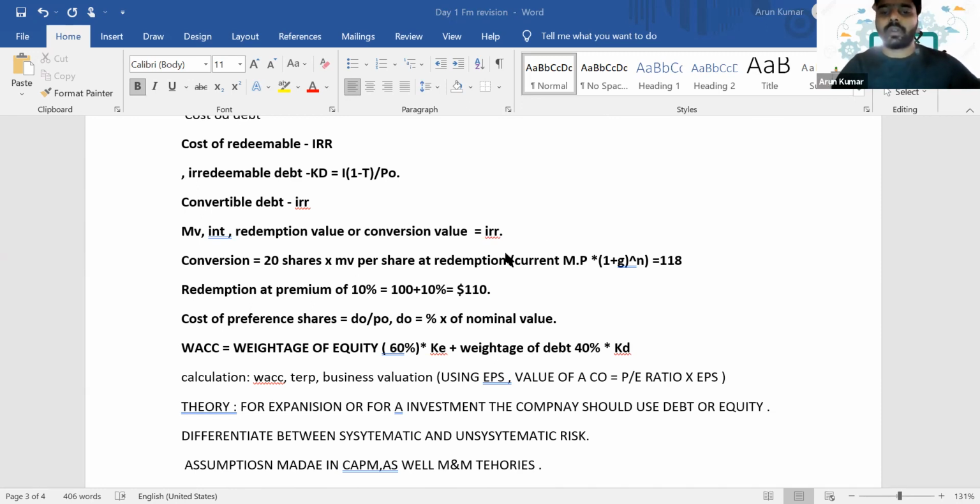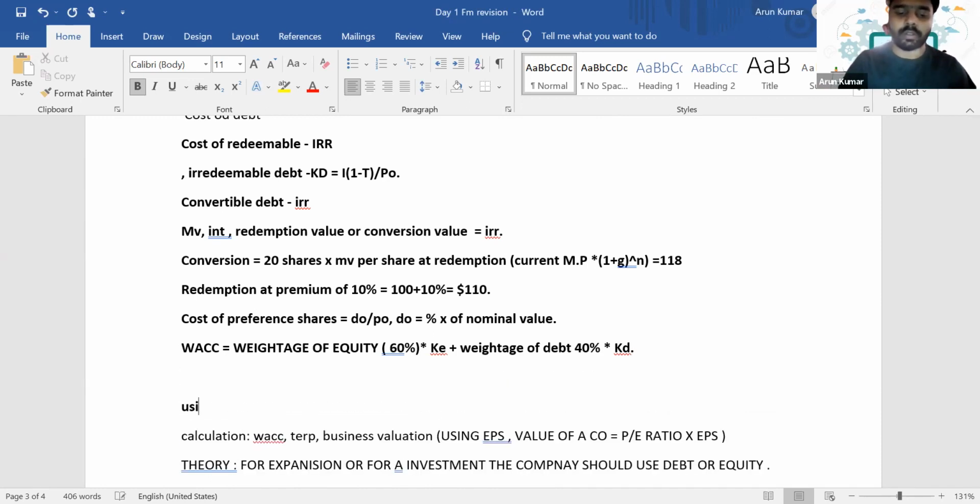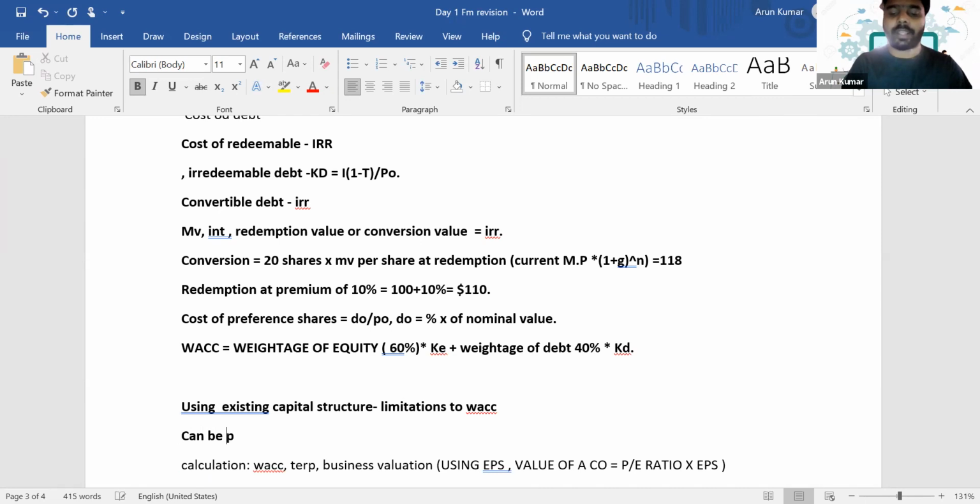Okay, fine. So once the WACC calculation is over, we know that the WACC is literally calculated using our existing capital structure. WACC is calculated using the existing capital structure. So there are limitations to WACC. That is, the WACC can only be used if